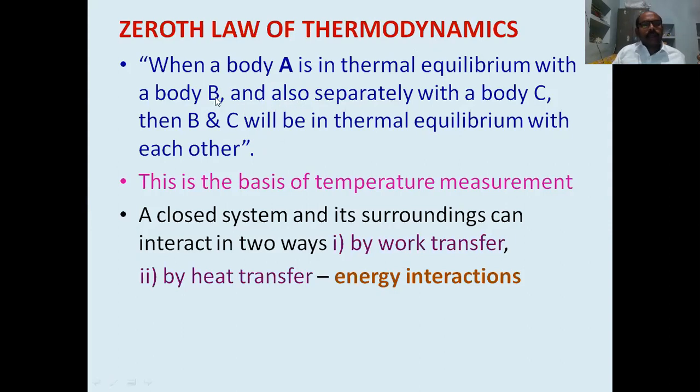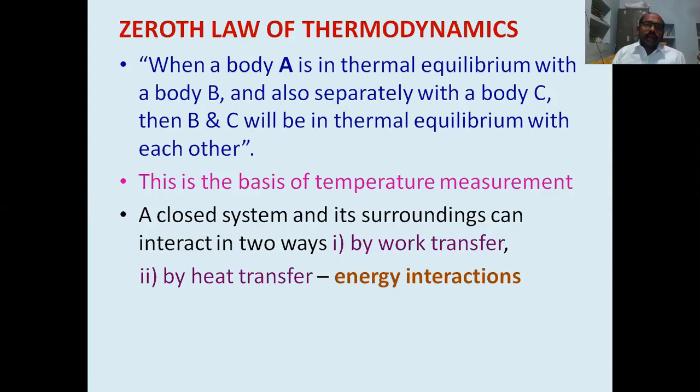Then B and C will be in thermal equilibrium. That means we can say B and C possess the same temperature. We are not keeping B and C in contact. Without keeping B and C in contact, we are saying that they are in thermal equilibrium. That is the key point here.